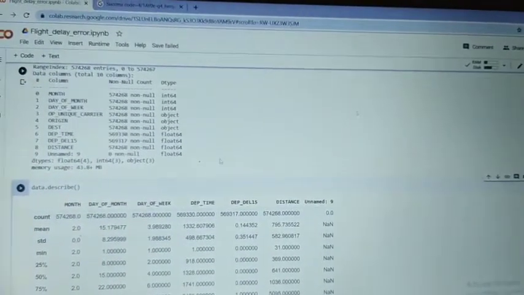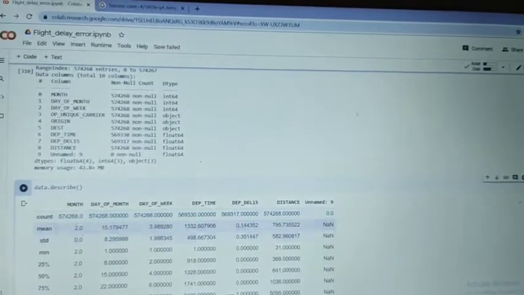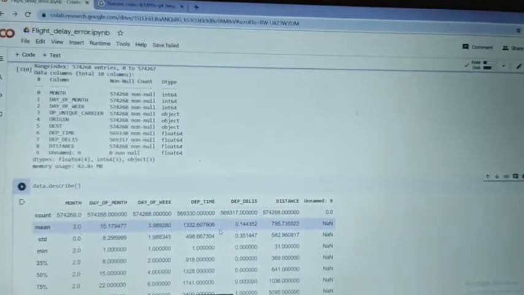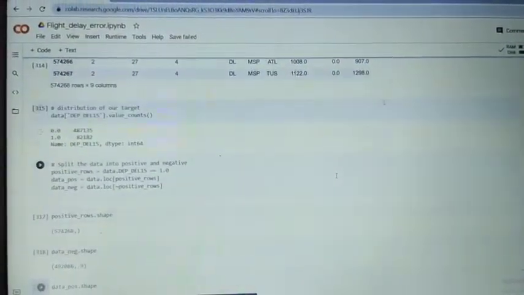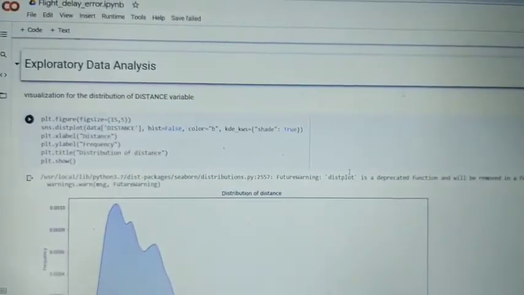Departure time, departure delay, and distance of flights are all separately described here for understanding to develop the models. These are the steps of the process which will train the models to predict the delay of flights. And then exploratory data analysis.